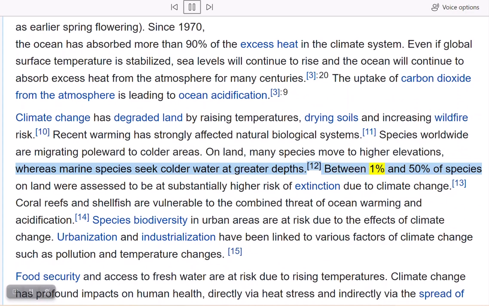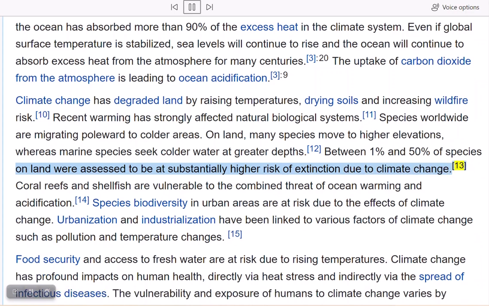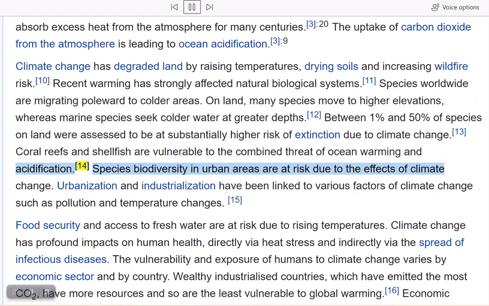Between 1% and 50% of species on land were assessed to be at substantially higher risk of extinction due to climate change. Coral reefs and shellfish are vulnerable to the combined threat of ocean warming and acidification. Species biodiversity in urban areas are at risk due to the effects of climate change. Urbanization and industrialization have been linked to various factors of climate change such as pollution and temperature changes.